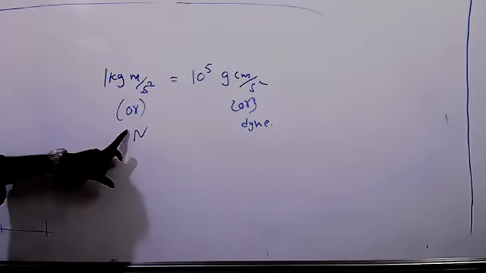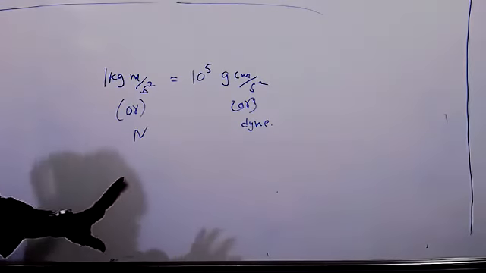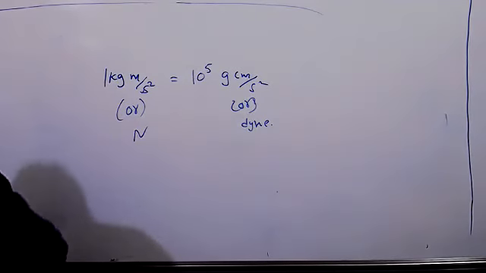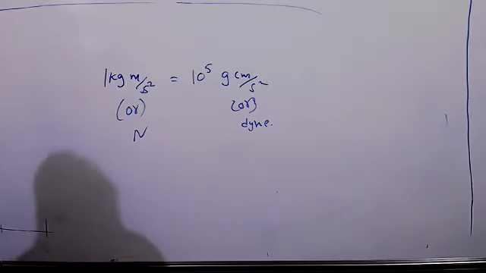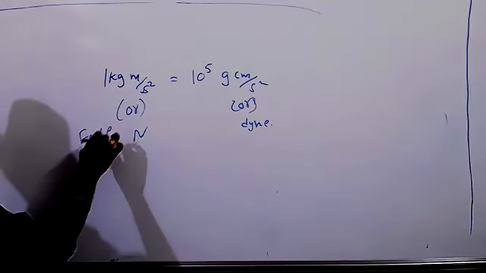Whenever you are writing Newton, that means you are writing kg meter per second square. Dyne is for force, and Newton is for force. Erg is for energy, and joule is for energy. Got it? Yes.